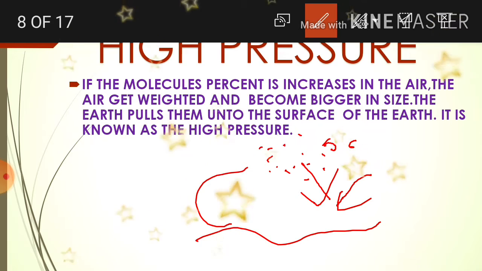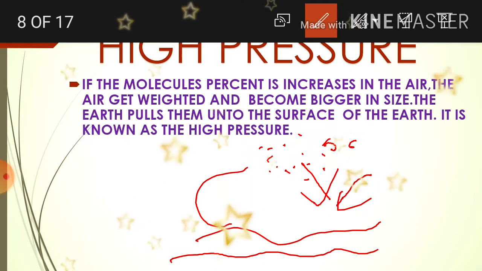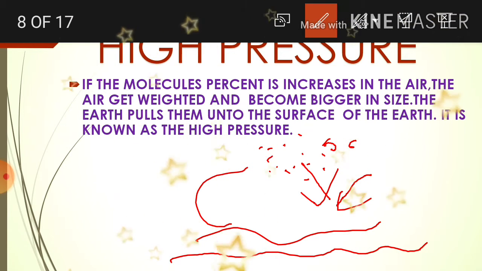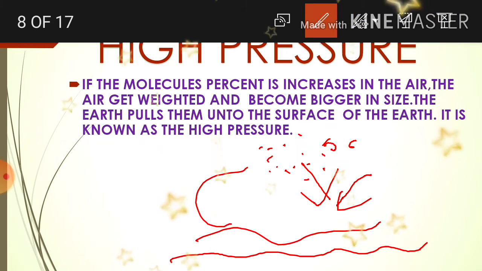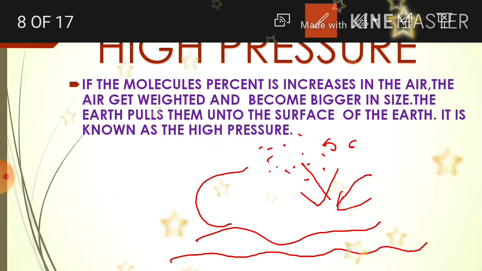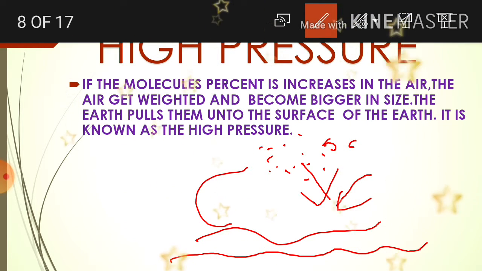At the same time, earth also makes a pull. If we throw a stone into the sky, how does the stone come back to the surface of the earth? Because of the stone's weight as well as the gravitational pull by the earth. Two actions are taking place.